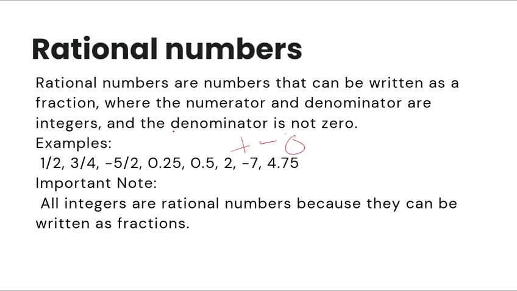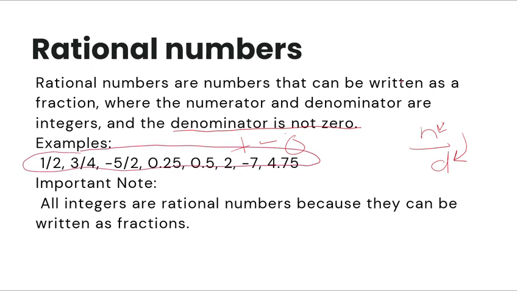But the denominator cannot be zero. If you remember fractions, guys, there's always a numerator and a denominator. The numerator is always on the top, and the denominator is always on the bottom. Examples of fractions are 1/2, 3/4.